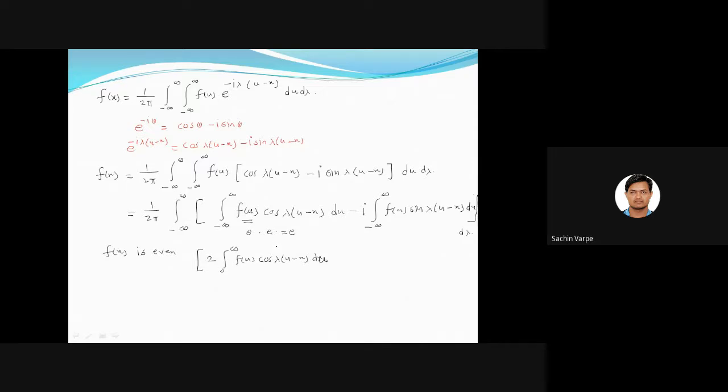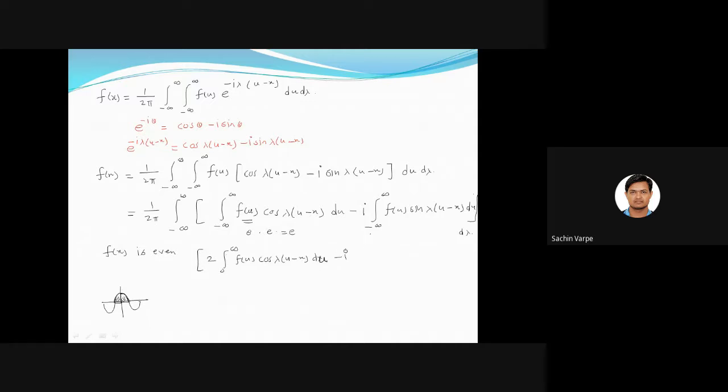Is this clear? Because we all know if the function is even, just like cos is even, right? What is the graph of cos? Like this. And integration of an even function in two-sided intervals, say suppose minus pi to pi or minus pi by 2 to pi by 2, is just the addition of these two areas. So if I calculate this area, then I can multiply it by 2, I'll get the same area. Is this clear? So that is why I can write integration of even function in two-sided interval as 2 times the one-sided interval.